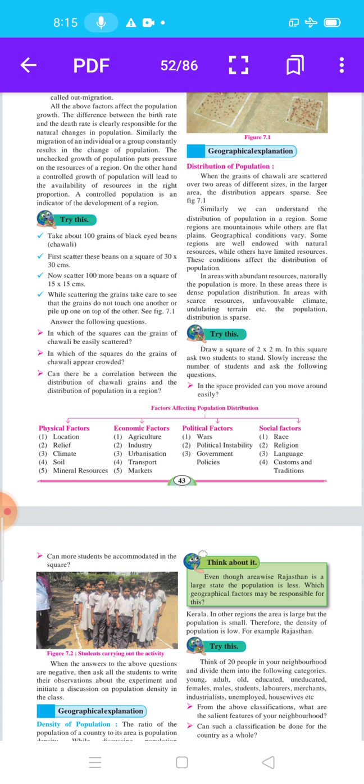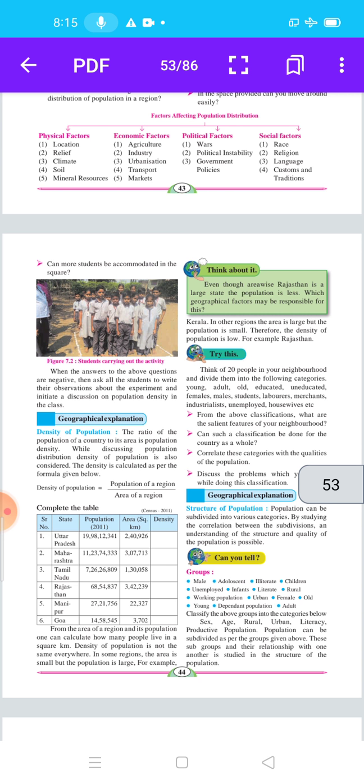Yes, students, can more students be accommodated in the square? Here is figure 7.2. You see figure 7.2, students carrying out the activity. When the answers to the above questions are negative, then ask all students to write their observation about the experiment and initiate the discussion of population density in class. Here, geographical explanation: density of population.